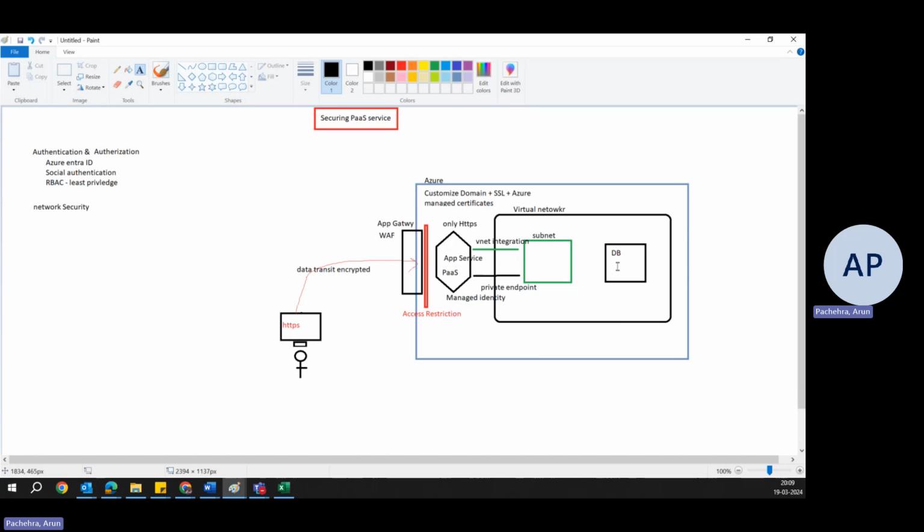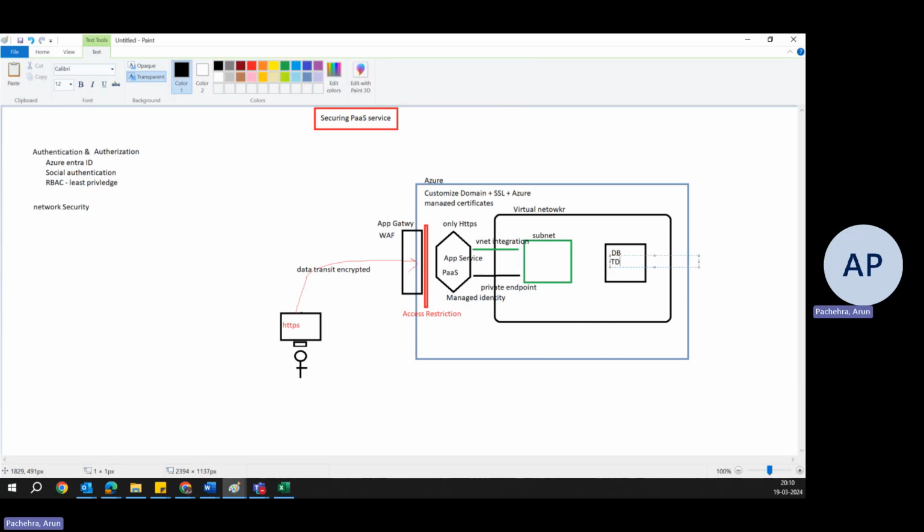So here it's a database. Again, if you're using Azure SQL, it will become a PaaS service. Just like this, we will make it outside the virtual network, but we can utilize a private endpoint for this. And of course, access restriction is also available there. All right. So the very first thing is we can also use TDE, which is transparent data encryption, and advanced threat protection for secure database connectivity. Advanced threat protection is something that we can utilize on the database,